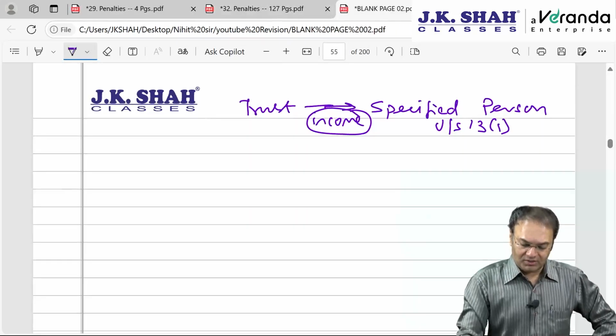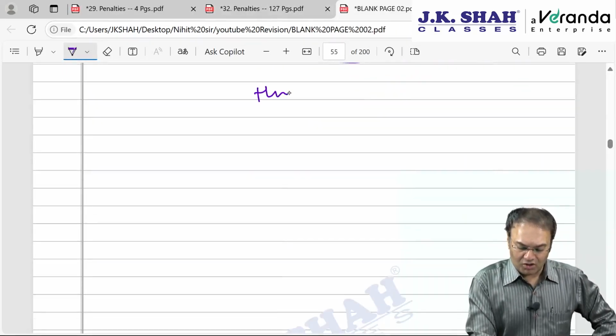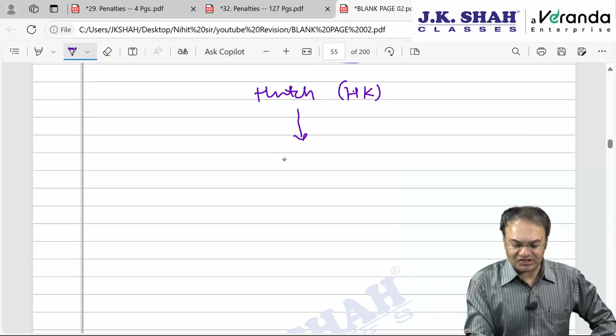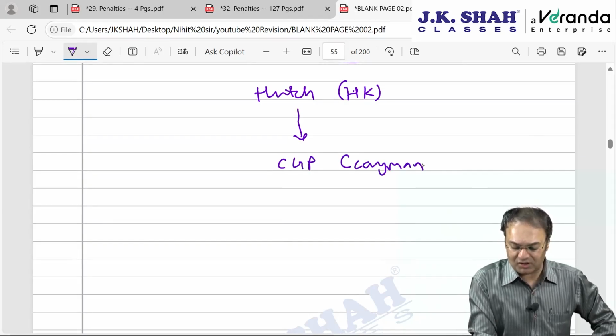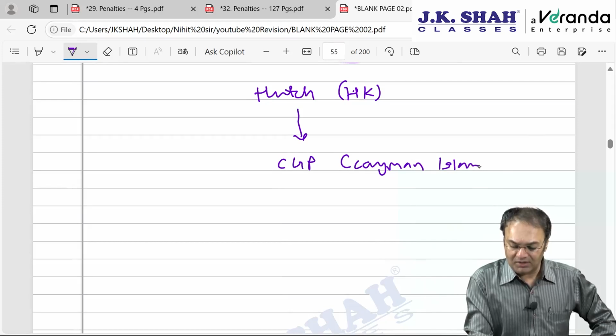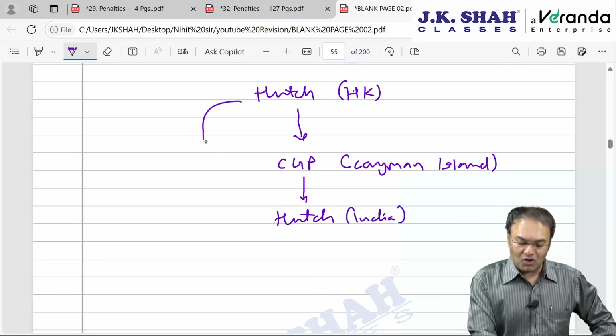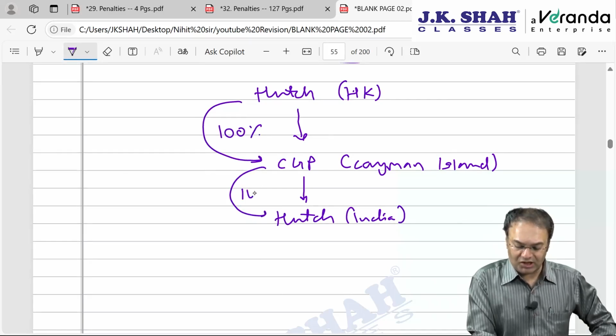If you recollect, the Hutch Hong Kong example I have been giving you again and again. Hutchison Whampoa Hong Kong floated one subsidiary company, CGP, in a country called Cayman Island, which is a tax haven country. And this company created a 100% subsidiary in India called Hutch Telecommunication International India Limited. I will call it Hutch India. Hutch Hong Kong holds 100% of CGP and CGP holds 100% of Hutch India.